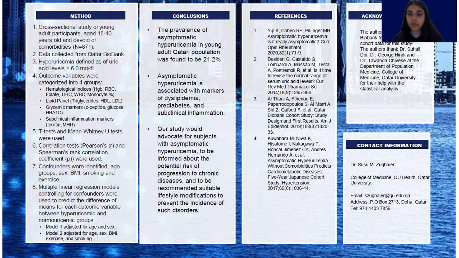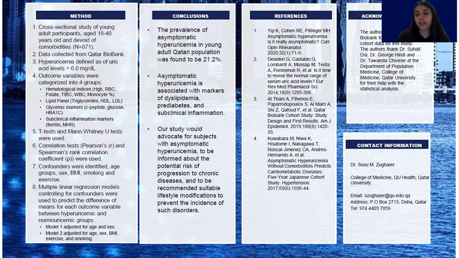Next, we identified potential confounders in our study, which were age, sex, BMI, smoking, and exercise. And lastly, we produced two multiple linear regression models to predict the difference of means for each outcome variable between hyperuricemic and non-uricemic groups. The first model adjusted for age and sex, and the second model adjusted for age, sex, BMI, exercise, and smoking.